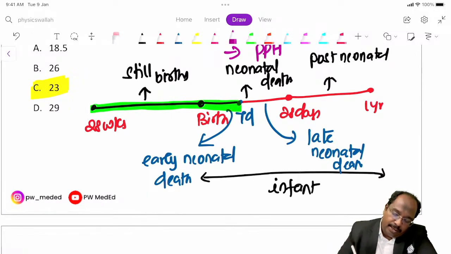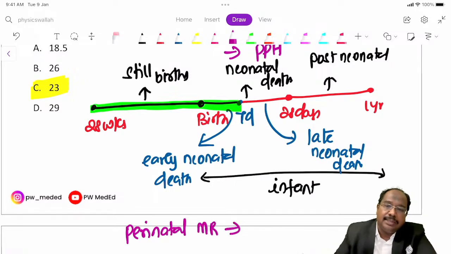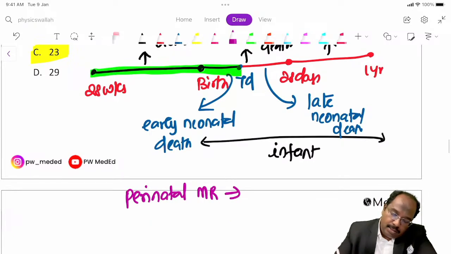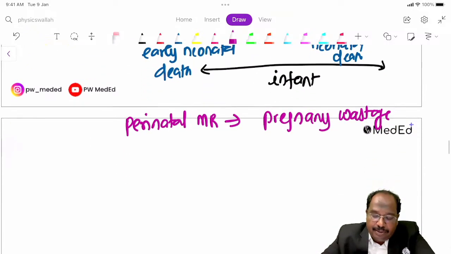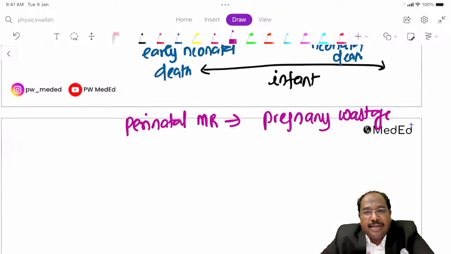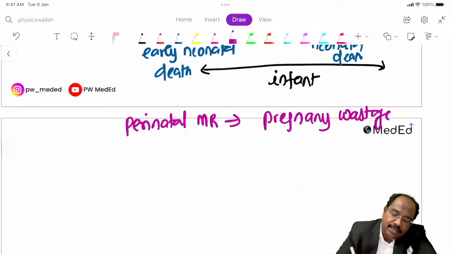Perinatal mortality rate is considered as an indicator for what? It is considered as an indicator for pregnancy wastage.